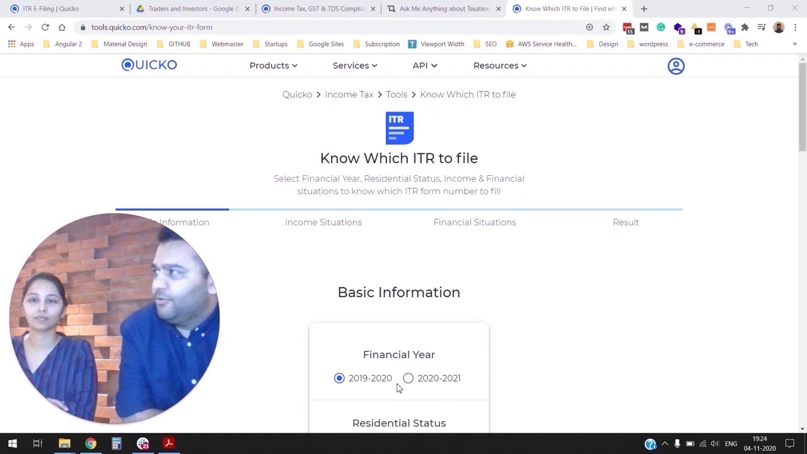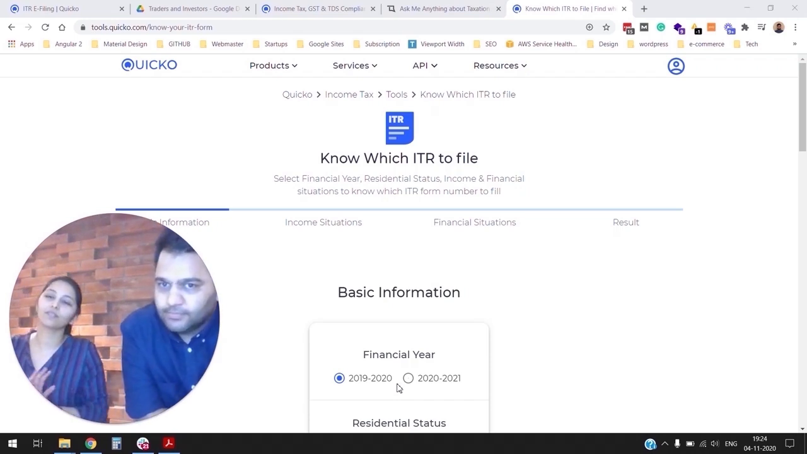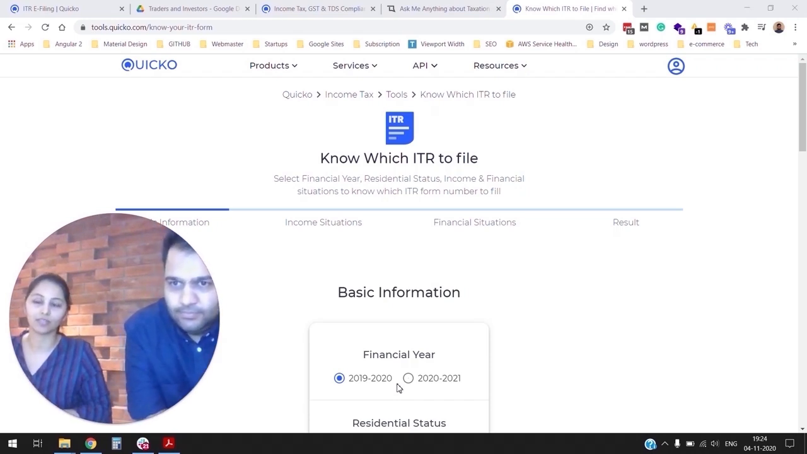So can you help us understand? There are 4 simple ITR forms for individuals. ITR 1 is for salaried individuals. ITR 2 is for investment income. So if you have traded in equity delivery trading and you have short-term and long-term capital gains, you need to file ITR 2. ITR 3 is for income from business or profession.